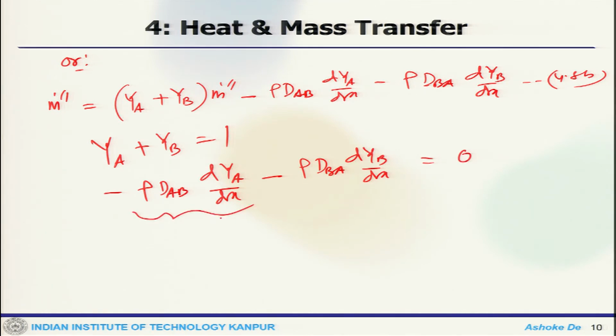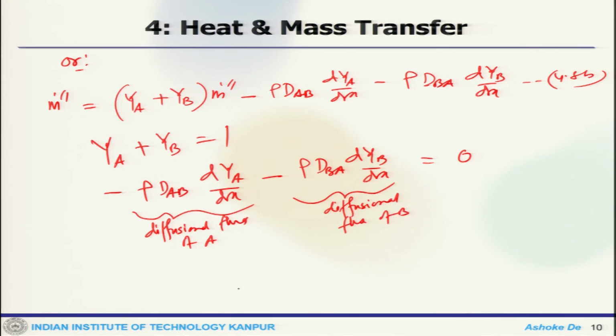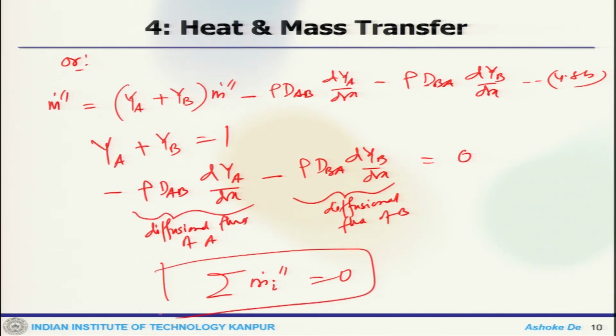So, this is your diffusional flux of A and this is your diffusional flux of B. In general, one can write that summation of m dot I equals 0. So, that is what one can write in a generic form.